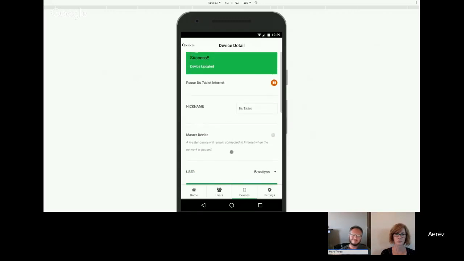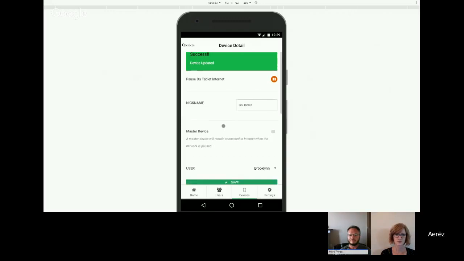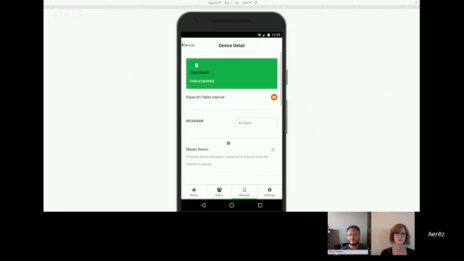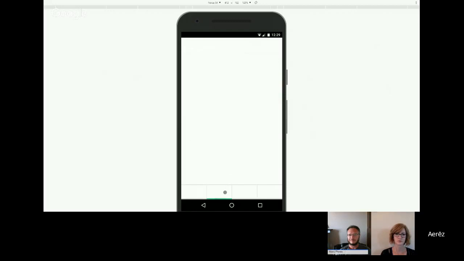Thanks. Great overview, Mark. Thank you very much. I'd just like to add also that the pause button is instant. So if you use it on screens that do have the save button, you don't have to hit the save button. As soon as you hit that pause button on either of these screens, it's going to be an instant pause right off the bat. So use it wisely. Be careful.